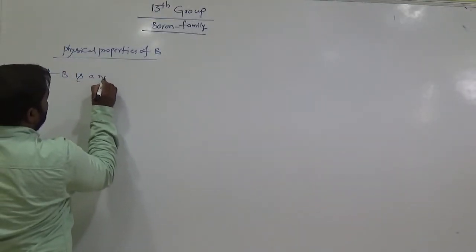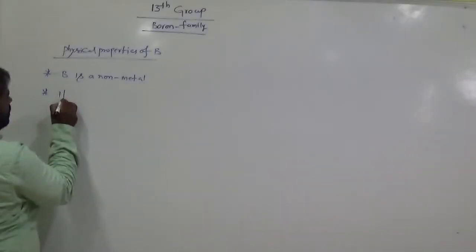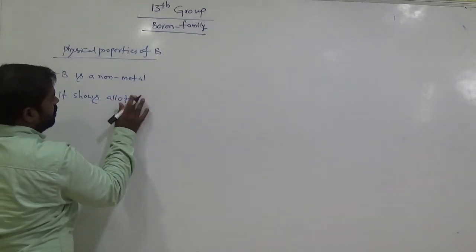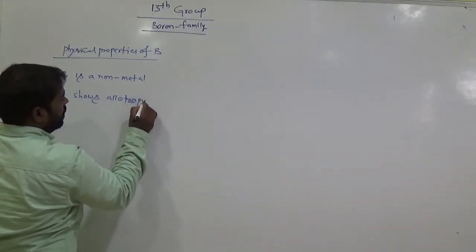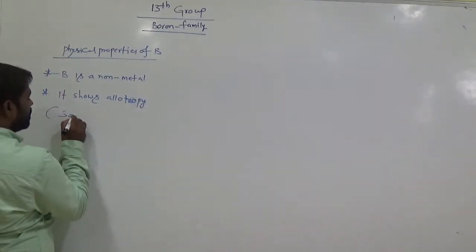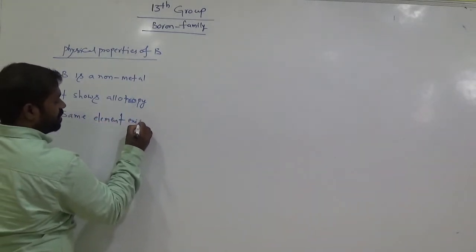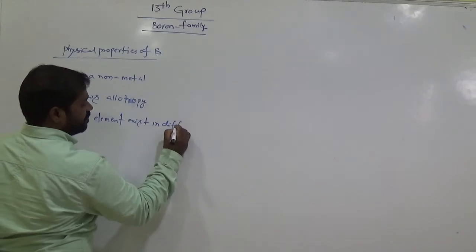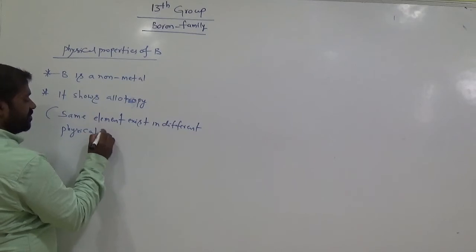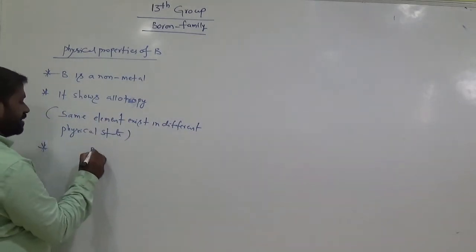Boron is a non-metal. Am I right? It shows allotropy. Allotropy means the same element exists in different physical forms. Different physical state is called allotropy. So boron shows two types of allotropies.